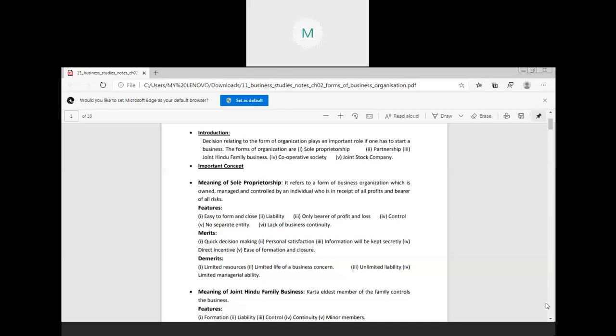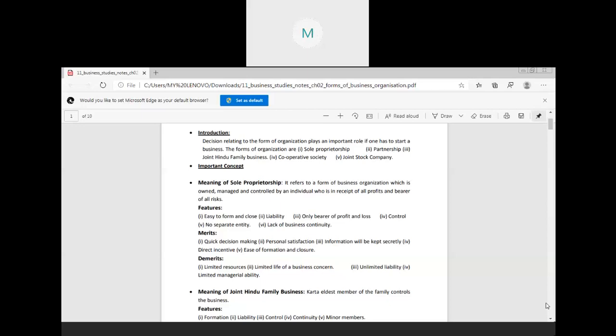In unlimited liability, if the proprietor is falling in debts, he may have to sell his own personal property for recovering the debts. Yes, he has to sell his own personal property for paying the debt. That's why it is called unlimited liability.